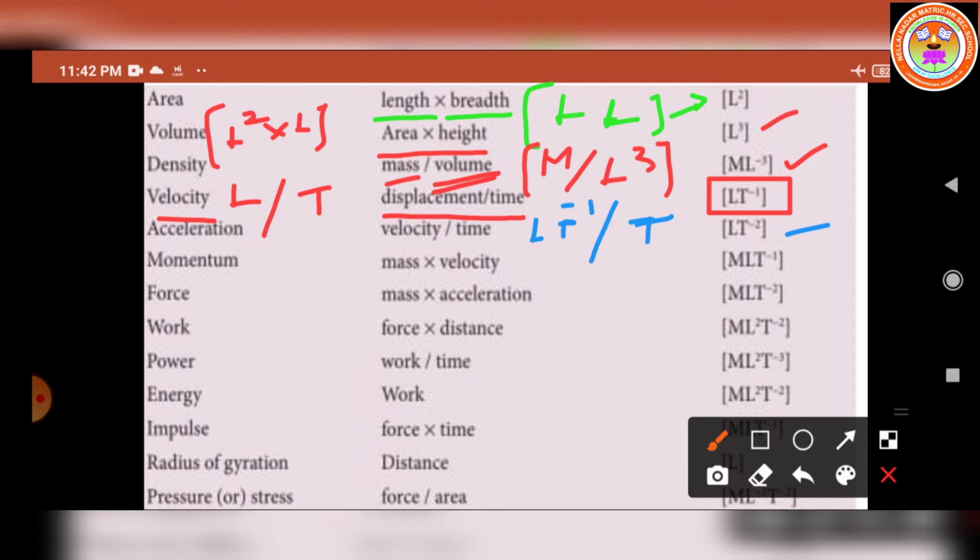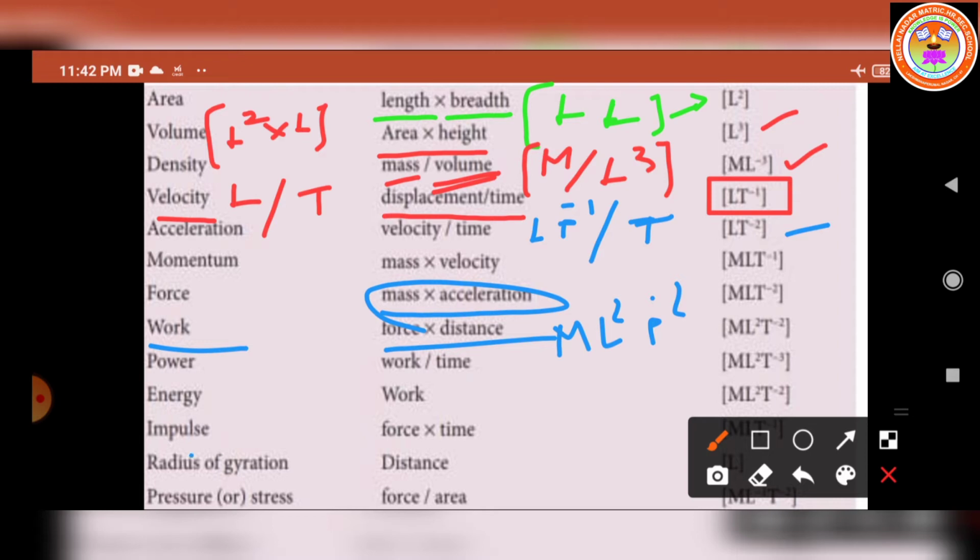Then for example, we have to write work. What is the work formula? Force into distance. So already we know the force dimensional formula, M L T power minus 2. And again you have to write the distance. So L is added here. So M L square T power minus 2.